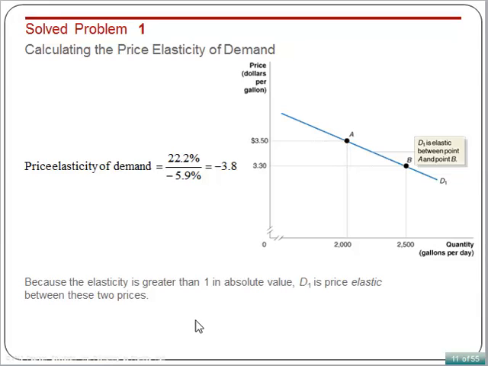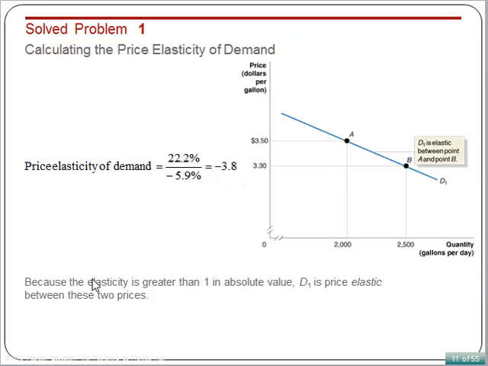Remember, for price elasticity of demand, we only care about the absolute value of the price elasticity of demand. So here in this case, price elasticity of demand is minus 3.8. The absolute value of it is 3.8.